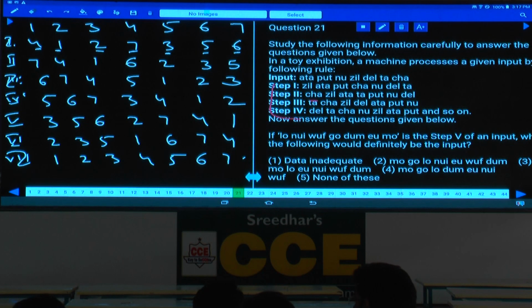And a 'cannot be determined' option will also be there. You cannot go for 'cannot be determined' at that time.